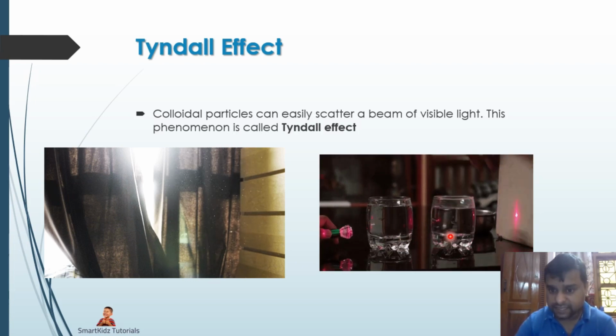Then we have the second glass which is clean, and then something of a larger particle, that means a colloid, is added to that, and then it shows this beam of light. That means these particles are able to scatter the beam of light and show us the ray of light. That means light is passing through this glass and then through this, but because the particles are too small to scatter light, we are unable to see this beam of light over here, but we can see it over here.